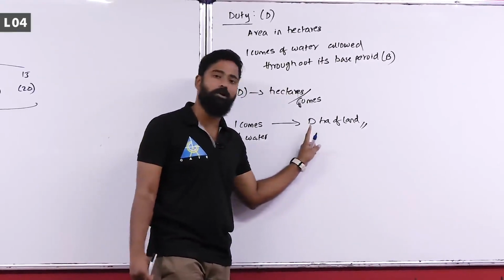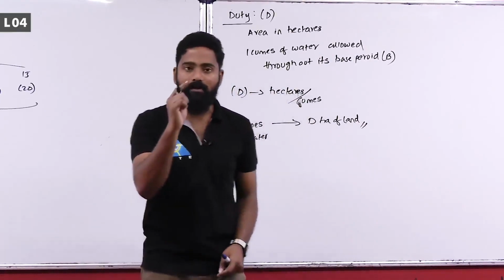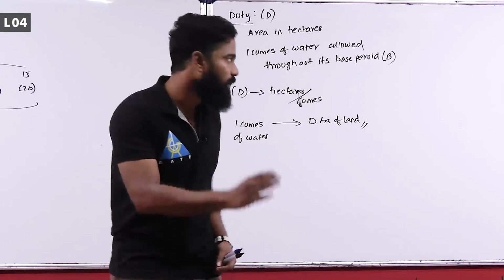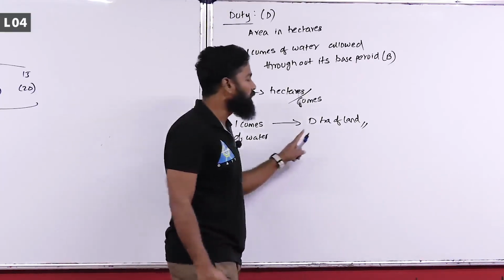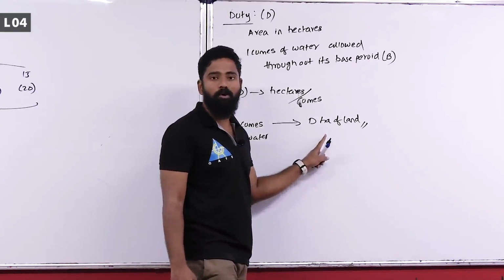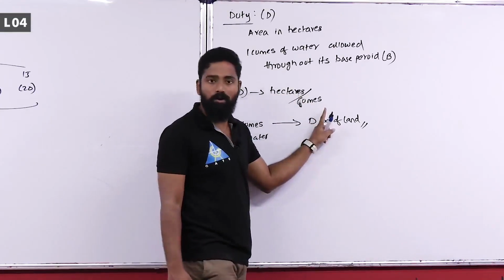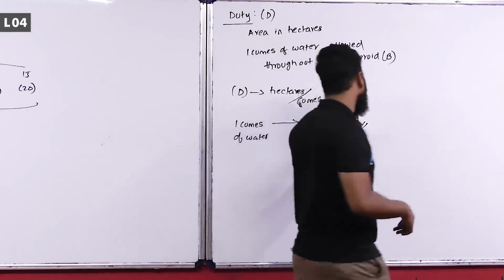D represents duty. If you are passing 1 meter cube per second of water for a base period of B days, then it will irrigate a land of D hectares, where D is called duty. Generally the units of duty are given as hectares per cumec. This is very important.